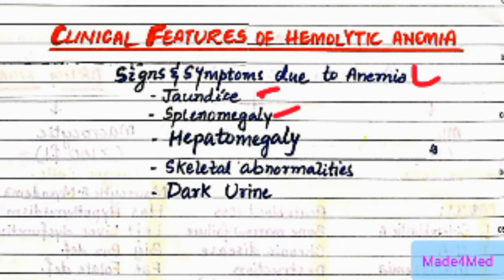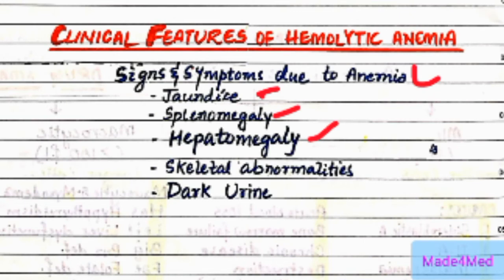Then there is hepatomegaly, also in some cases, because the liver has an increased load to convert so much unconjugated bilirubin to conjugated bilirubin, so the workload increases on the liver, so there is hepatomegaly. Then there are skeletal abnormalities because of increased erythropoiesis.